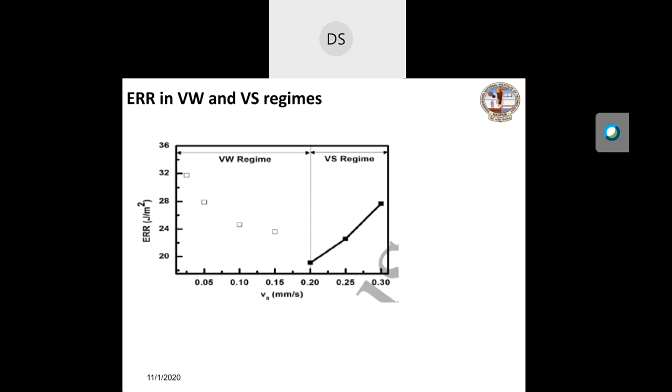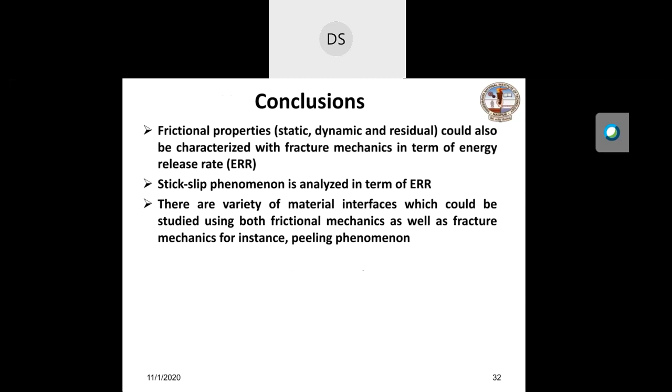So finally, concluding this, frictional properties such as static, dynamic, residual could also be characterized with fracture mechanics, in terms of energy release rate. Stick slip phenomena also can be expressed in terms of energy release rate. An important application of this work is that there are a variety of material interfaces.